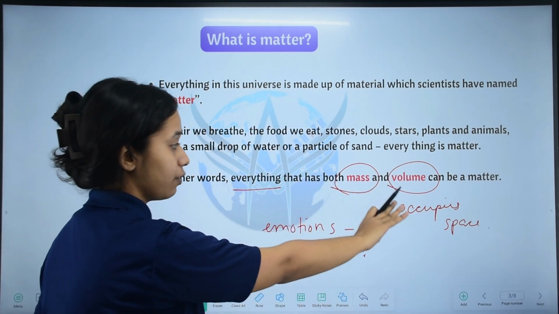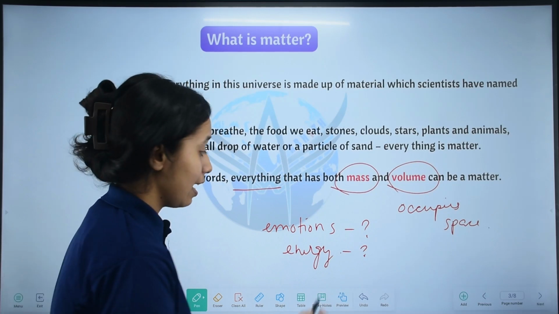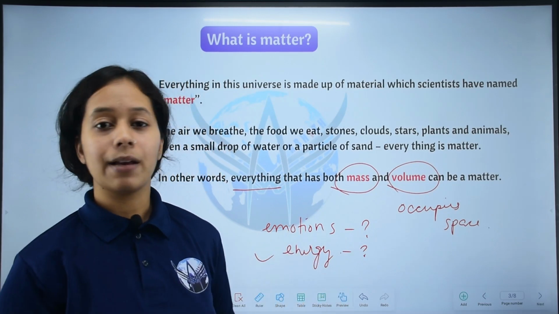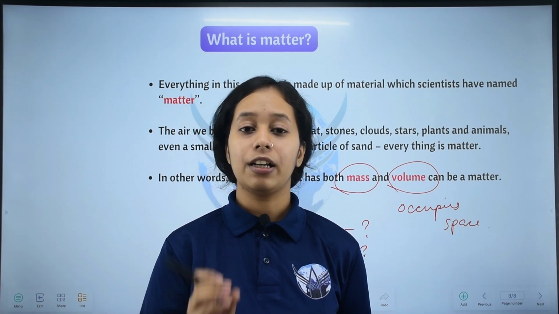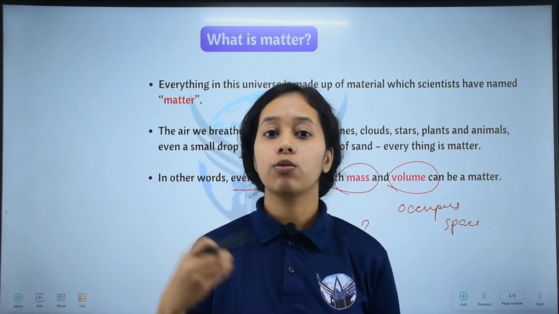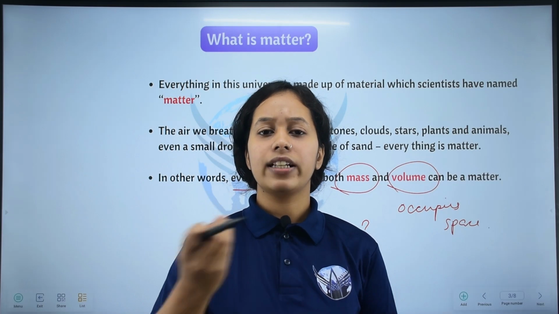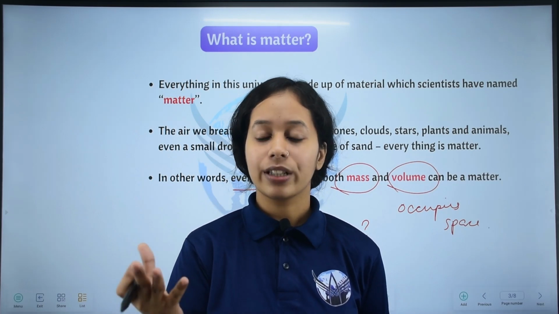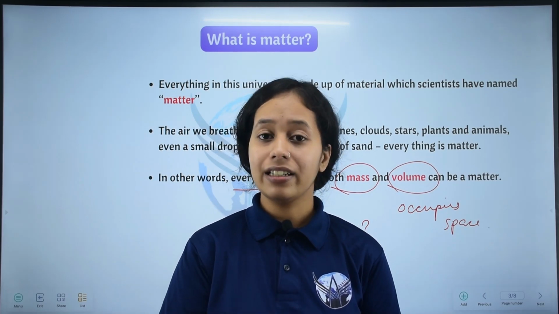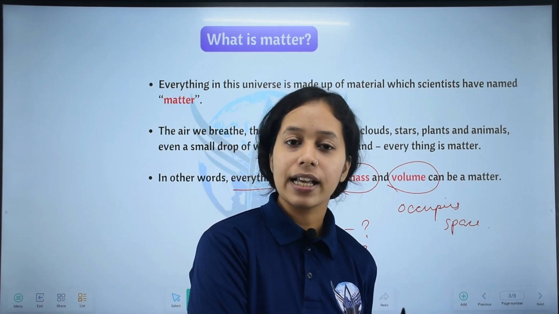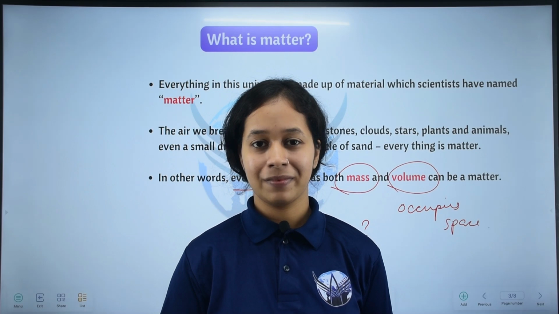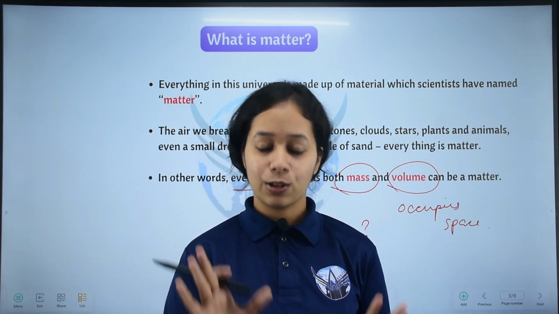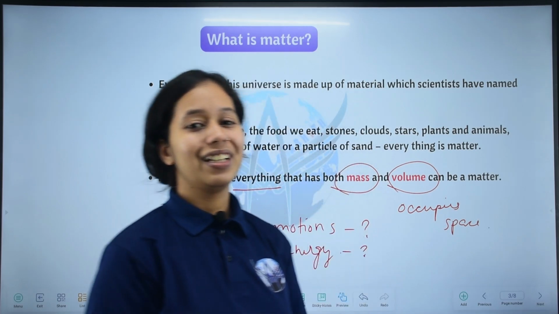So we will change the definition and write: what is matter? Matter is anything that has both mass and volume, except energy and abstract concepts. Clear? Good. Now next time, if in an exam someone asks whether love and anger are matter, the answer is no. Love and anger are human emotions; they have no mass and no volume, so we cannot term them as matter. Clear? Very good.